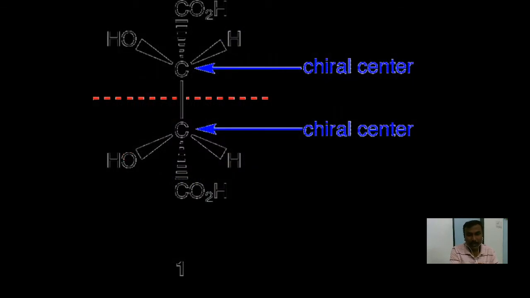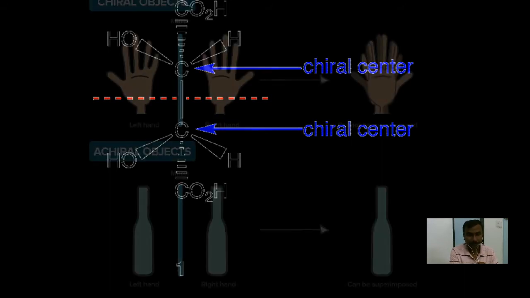Here is the example I already mentioned, tartaric acid. The two carbon atoms designated by arrows are chiral centers, where the four groups attached to each center are different. The groups are a carboxylic group, a hydroxy group, a hydrogen, and another carbon atom. There are four carbon atoms, and in the second and third positions we have four different groups attached to that carbon atom.